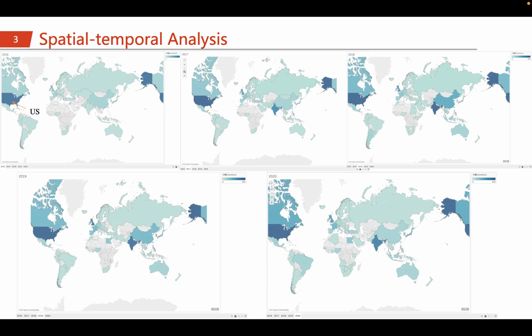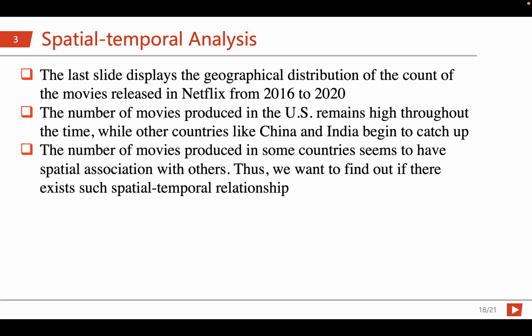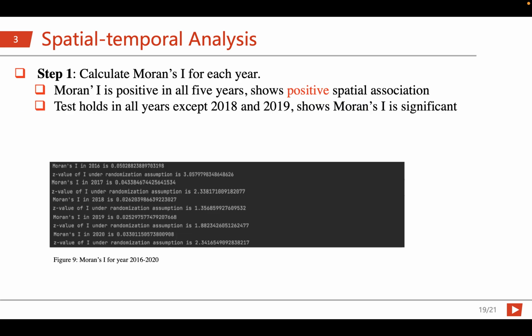So the last slide displays the geographical distribution of the movies released on Netflix. And we can see the number of movies produced in the US is high all the time, but other countries are catching up. And the number of movies produced in some countries have special association.